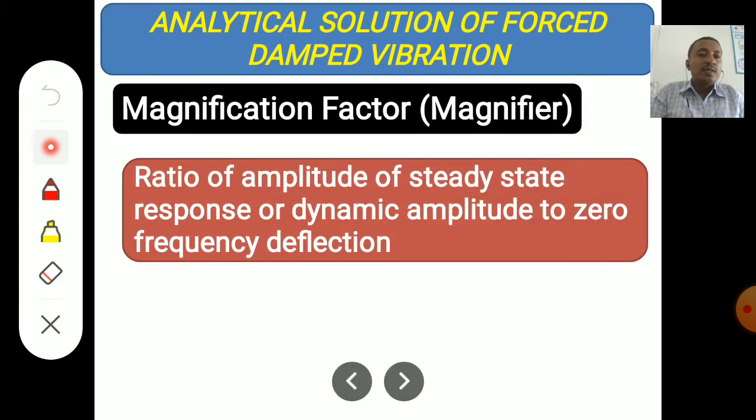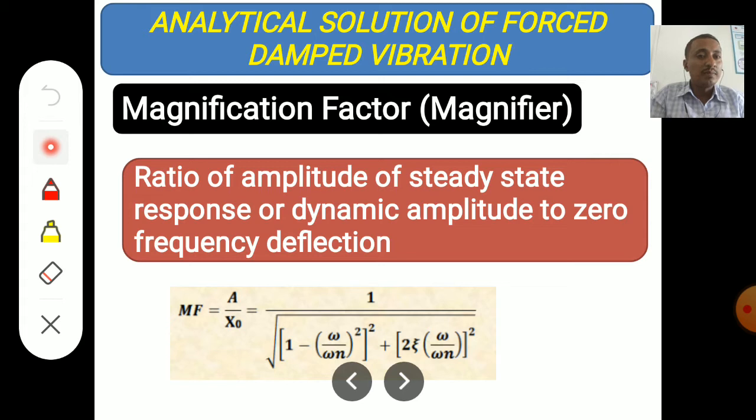So next is magnification factor. Sometimes it is also called the magnifier. Magnification factor is the ratio of amplitude of steady state response, or dynamic amplitude, to static deflection. The dynamic amplitude or maximum amplitude we have just seen.